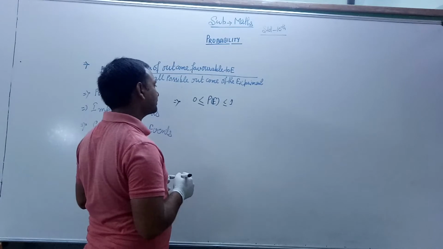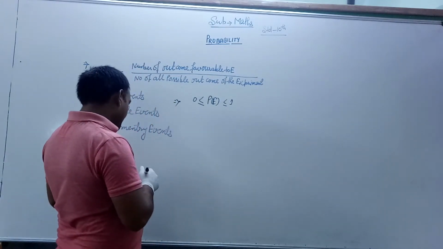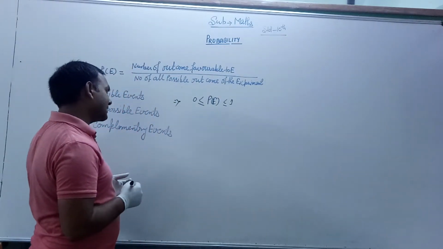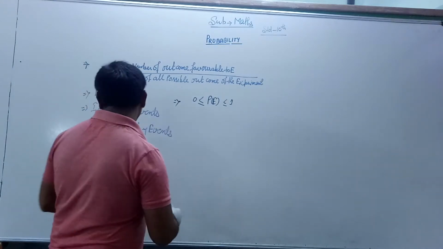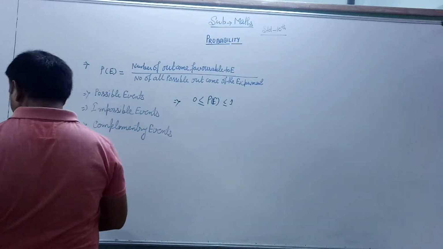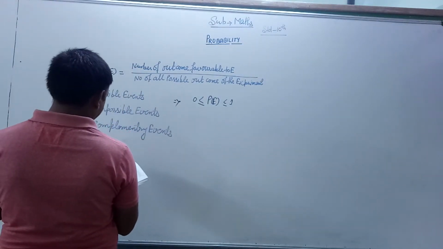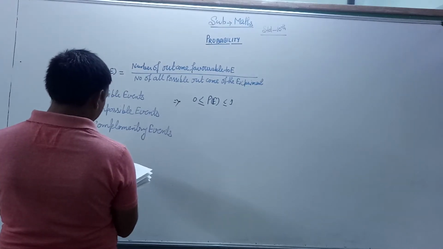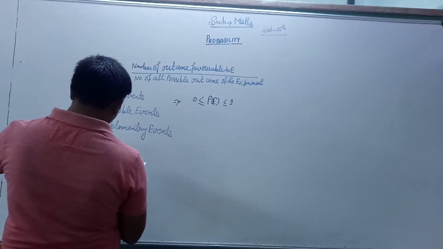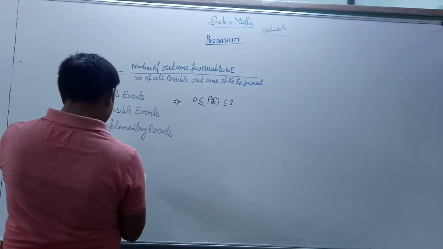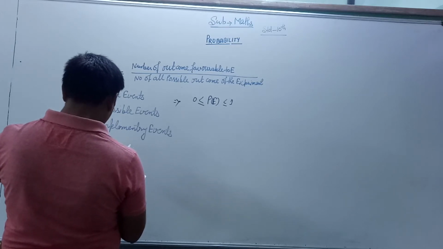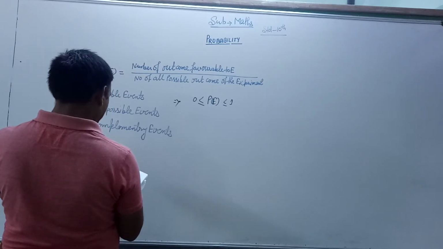So the value of probability can't be more than 1 and can't be less than 0. The probability is never negative.